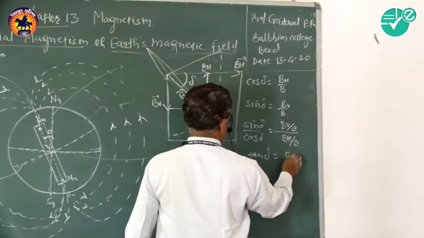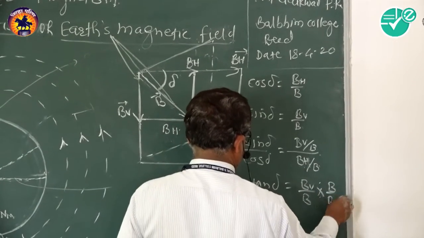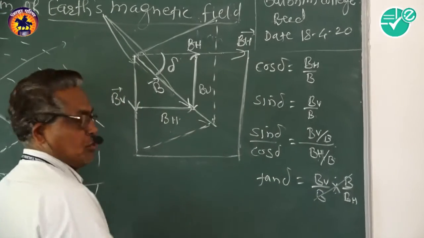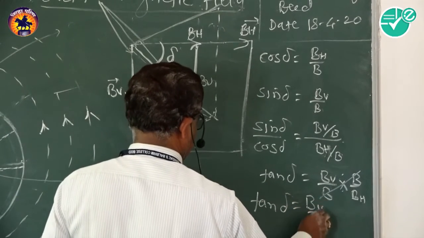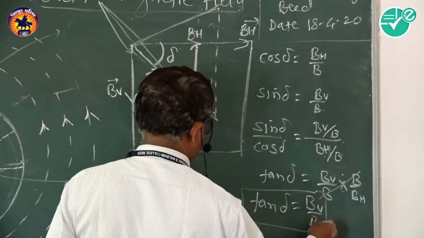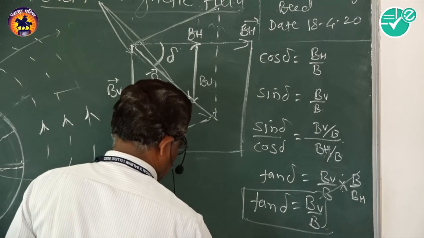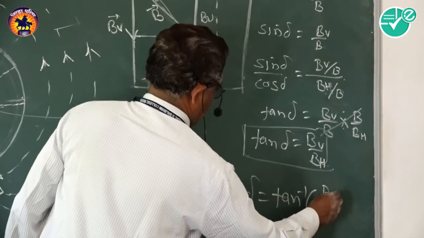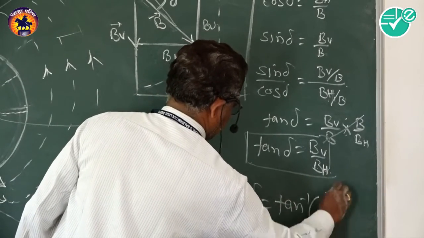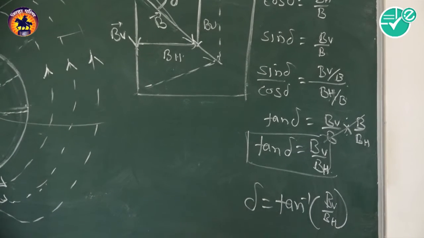Therefore, tan delta is equal to BV by B into B by BH. The B's get cancelled. Therefore, tan delta is equal to BV by BH. This is the formula for determination of angle of dip. That is, delta is equal to tan inverse of BV by BH. This is the formula for determination of angle of dip delta.